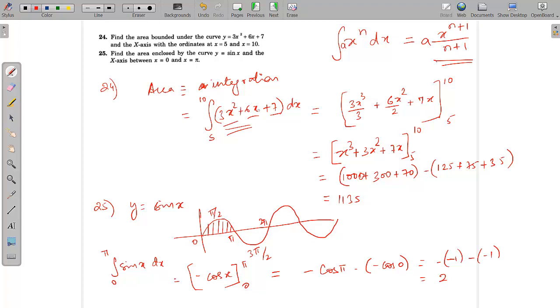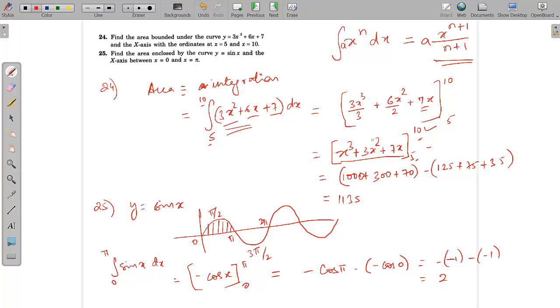Similarly, plus 6x square by 2 for the next term. For 7, here it is x to the power 0, so 7 integration is 7 into x to the power 0 plus 1 divided by 0 plus 1, so it becomes 7x. Now, since it is a bounded integration, there are lower limits and upper limits here. After the integration, you write it like this, from 5 to 10. First take the upper value and put it in this expression, then minus, take the lower value and put it again in this expression. This is how you do integration with bounded limits.